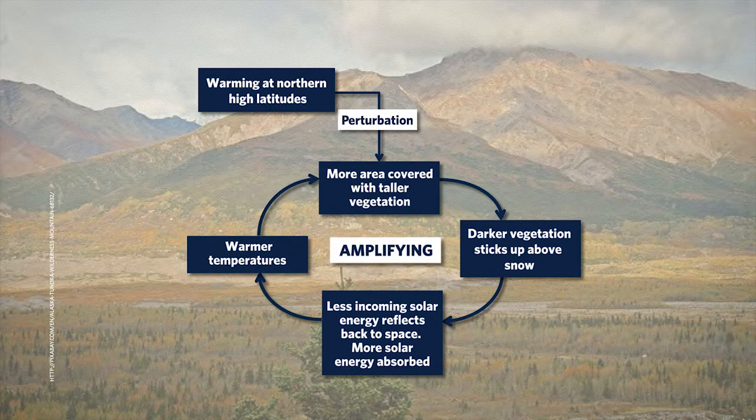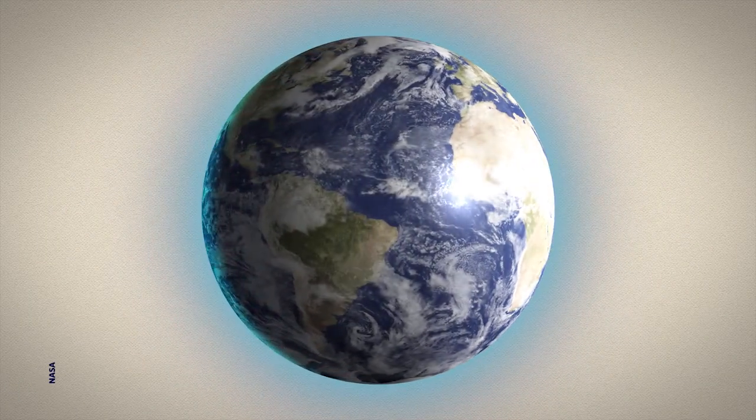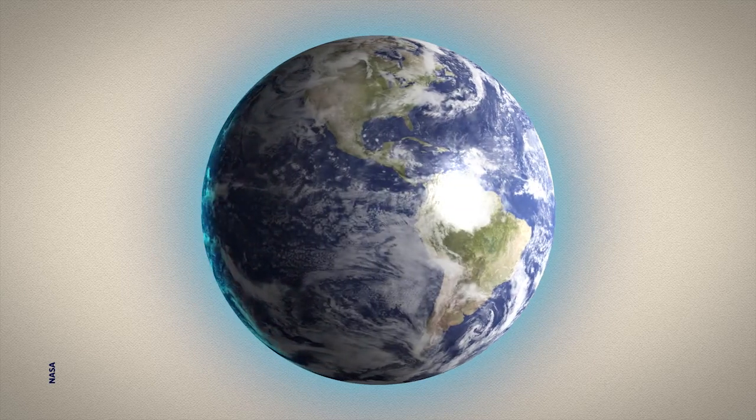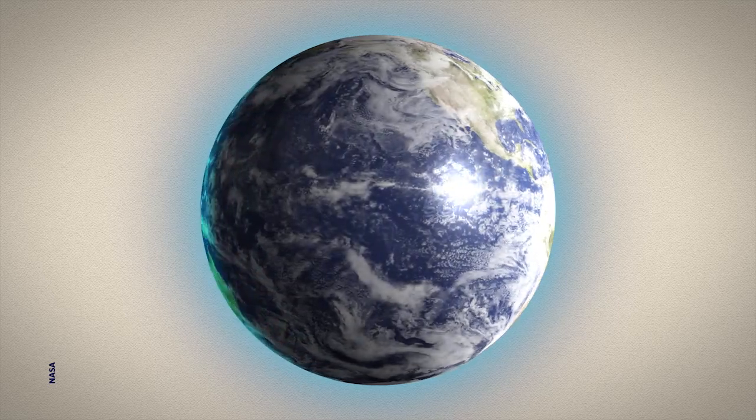This is an amplifying feedback because the response helps push the system in the same direction as the perturbation, which was an initial warming. Heading into the atmosphere now, since that's where a lot of the reflection takes place, particularly by clouds, but also aerosols like dust and sulfuric acid droplets. Some clouds are highly reflective and others are less reflective. And also different particles are more or less reflective, depending on what they are.